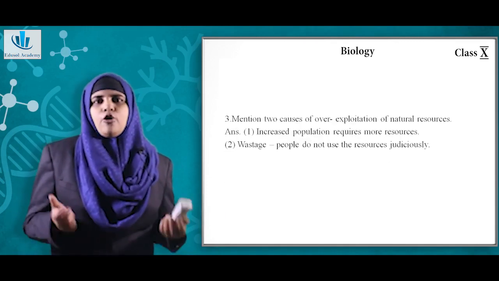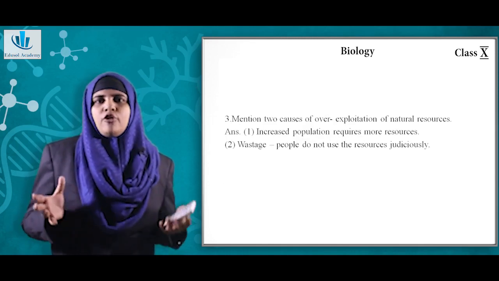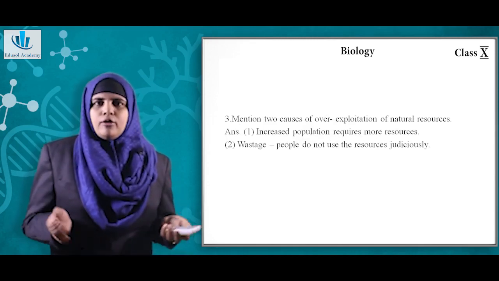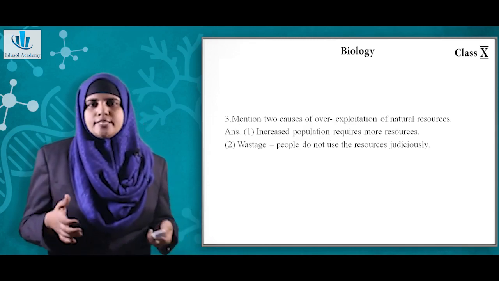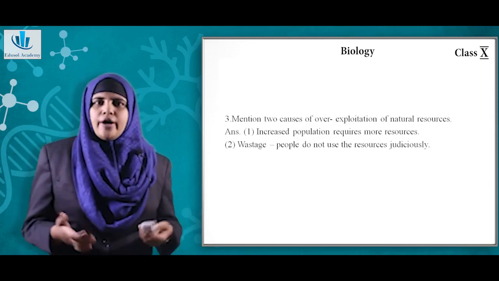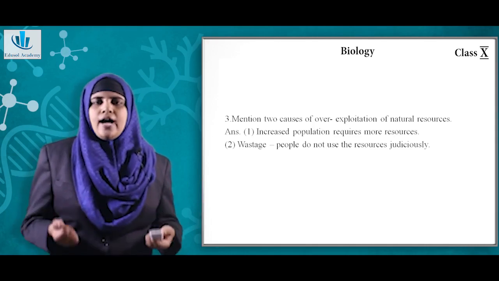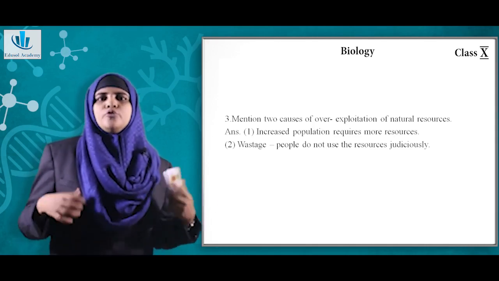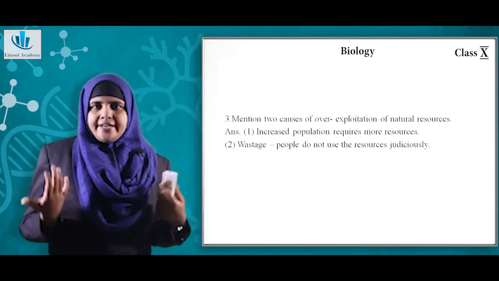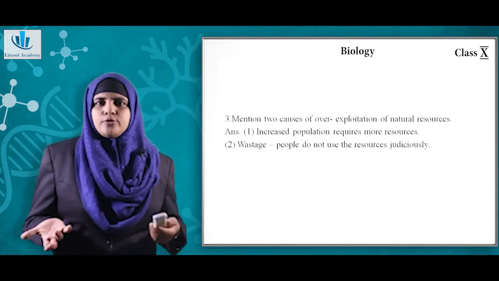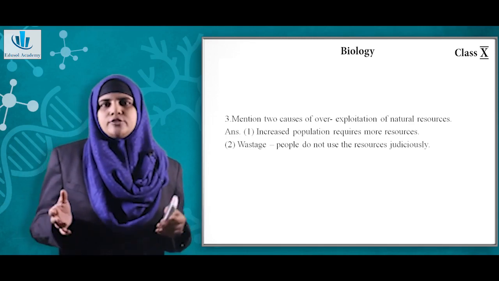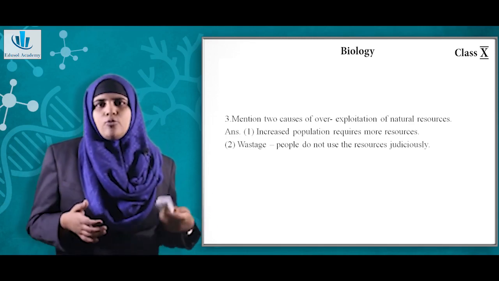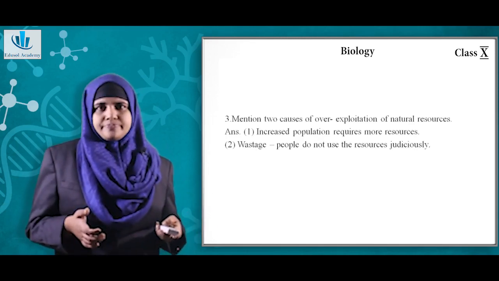Now mention two causes of overexploitation of natural resources. The reason for overexploitation is increased population, which requires more resources. And the second reason is that there is also wastage of energy or natural resources. People do not use the resources judiciously. So that is also a reason that causes overexploitation.